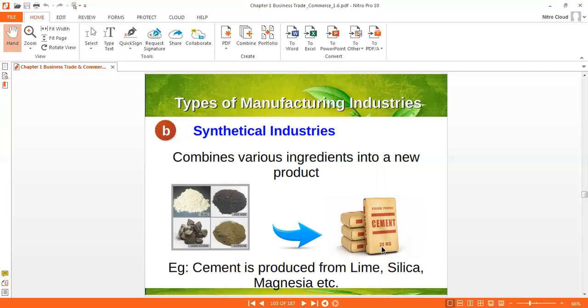So that type of industry is known as a synthetical industry. Okay, here you can see the cement industry uses lime, silica, magnesium, etc. and converts into the cement. So many to one, and previous one is one to many. By this way you can easily remember both.